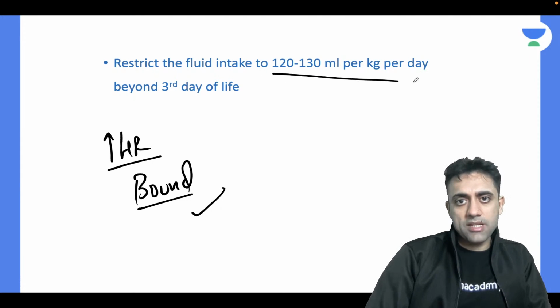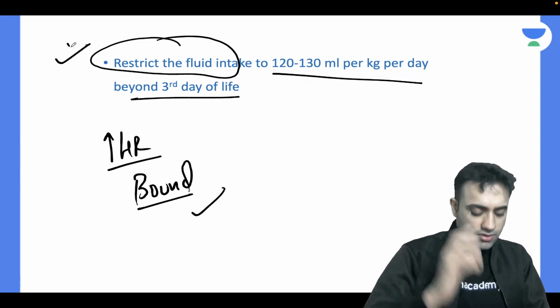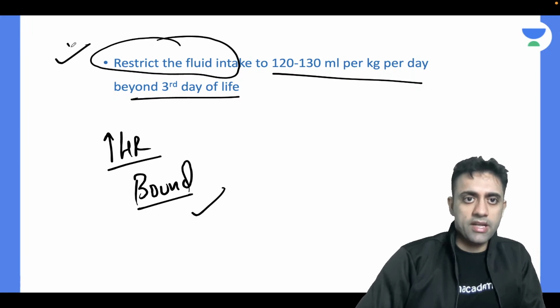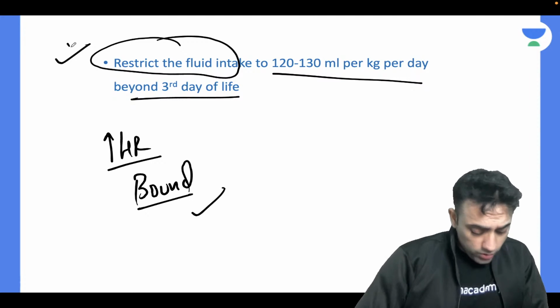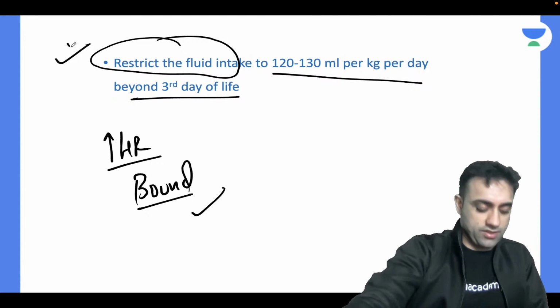Don't bother learning how many ml per kg per day. Just remember the fluid should be restricted. At least this much should come to your mind. How much to restrict is not that important. Just restrict the fluid. Okay, we will do an echo, not USG, no problem.